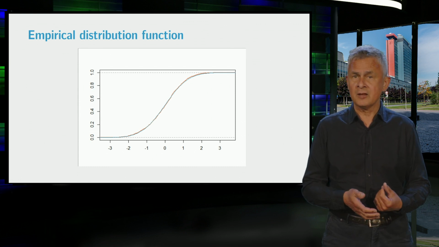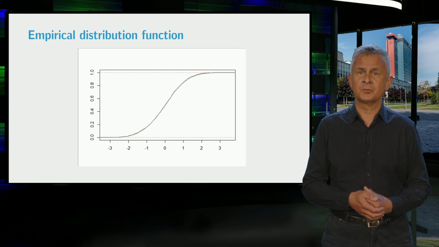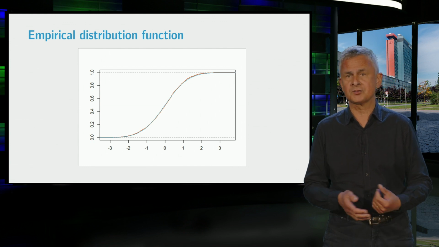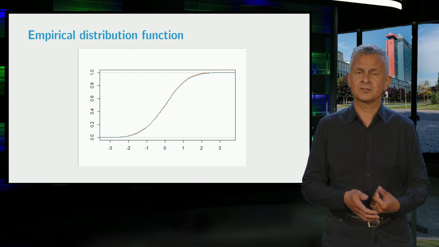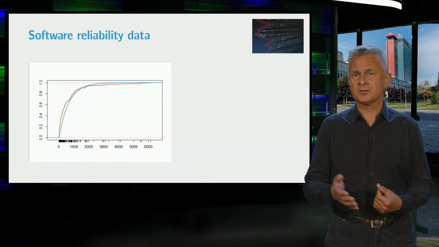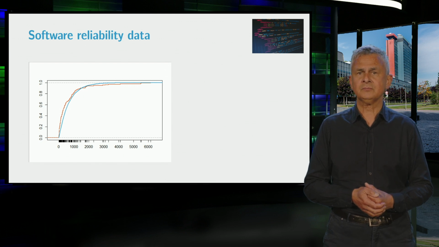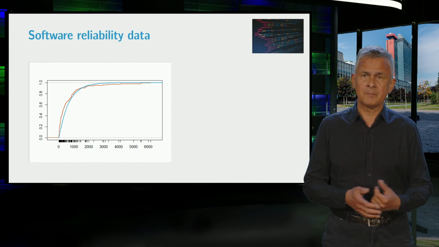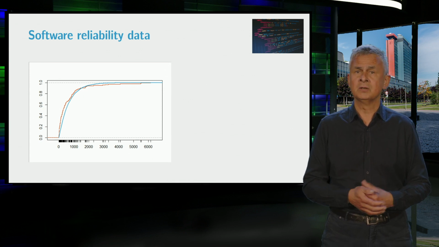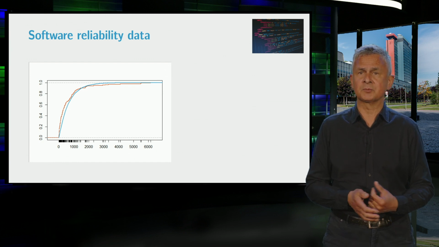And therefore, if the failure times are exponential, then their empirical distribution function should be close to the distribution function of an exponential distribution with lambda estimated by lambda hat. Here's a figure of both estimators for the distribution function. In orange, the empirical distribution function for the interfailure times, and in blue, the exponential distribution function with lambda equal to its estimate, lambda hat.